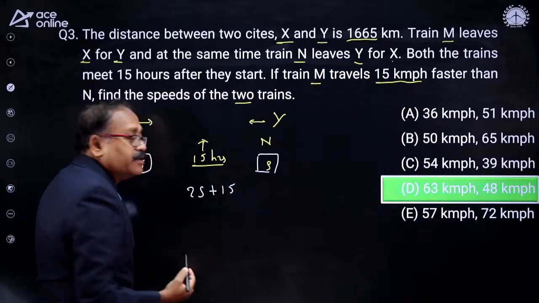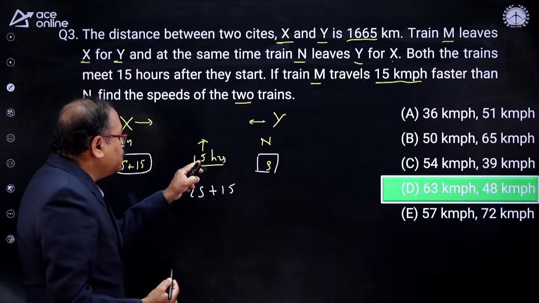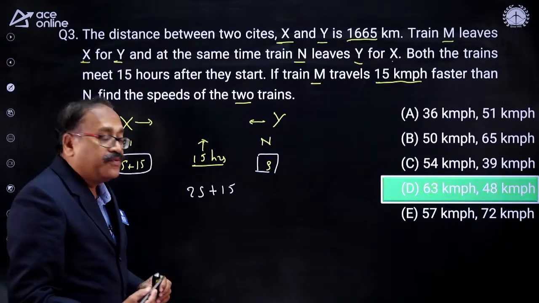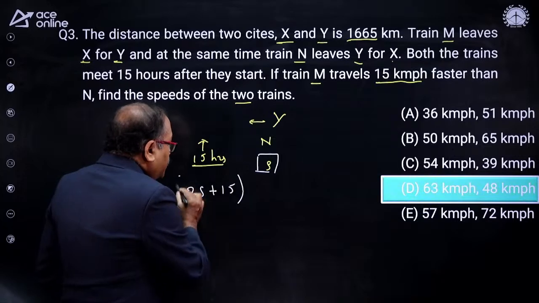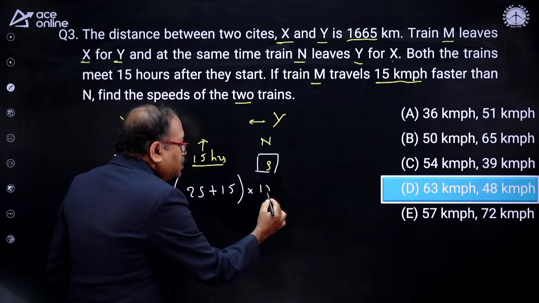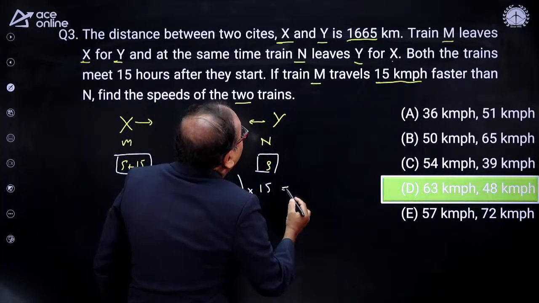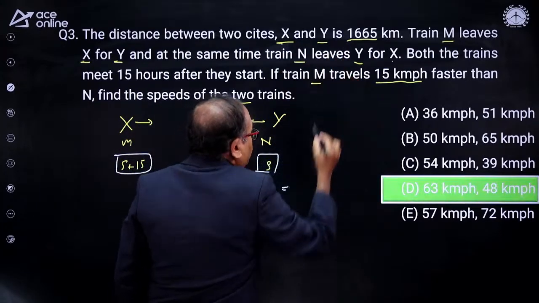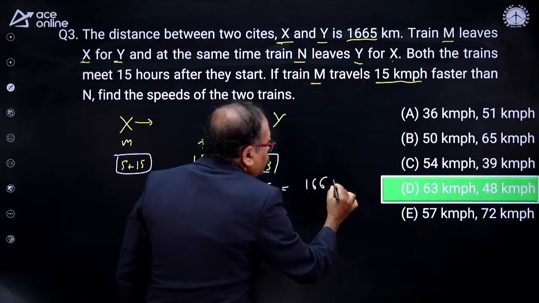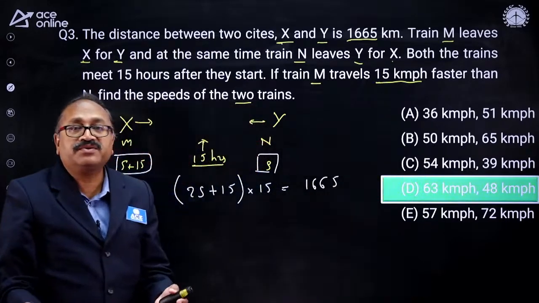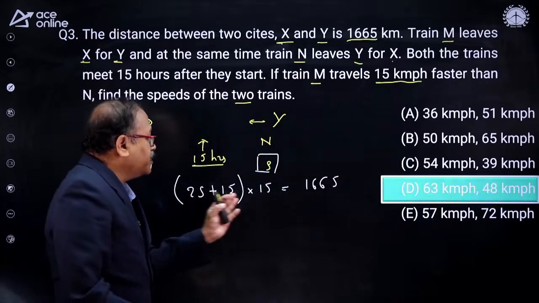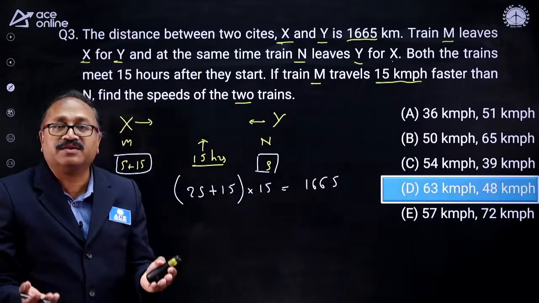And the time taken is 15 hours. When I multiply relative speed into time, you will get the distance, and the distance traveled by the trains from x to y is 1665. You understood this part, and the moment you framed this equation, you got the answer.